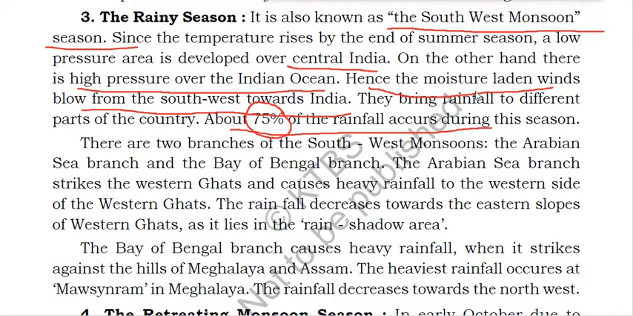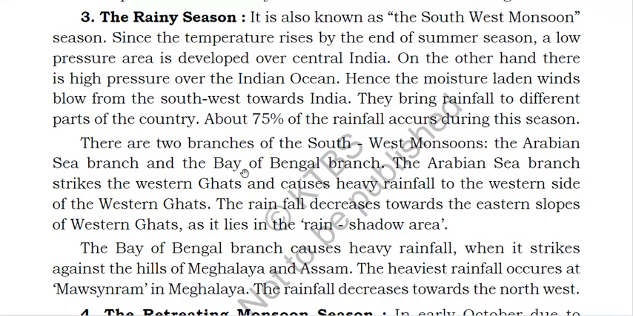of the rainfall. So what we have read about the rainy season, it's also known as the southwest monsoon. During the end of the summer a low pressure area will develop in central India, and high pressure will develop over the Indian Ocean, and the moisture laden winds will blow from which part to which part? From southwest towards India, and they will bring rainfall to different parts of the country, and about 75% rainfall will occur during this season.